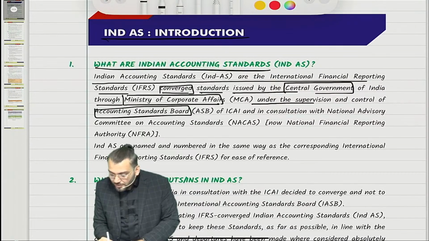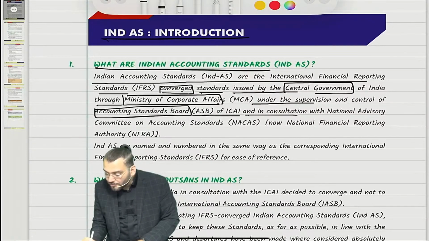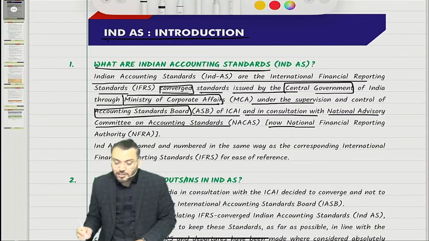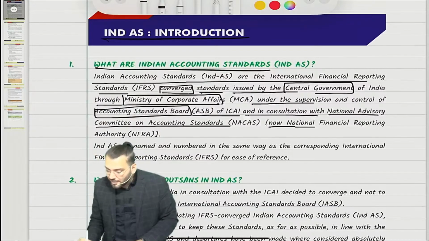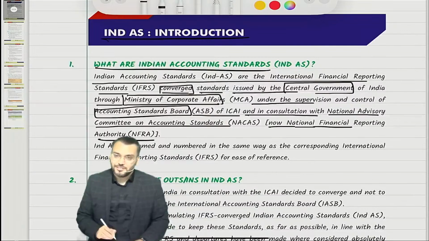ASB means Accounting Standards Board of ICAI, and in consultation with NACAS. NACAS means National Advisory Committee on Accounting Standards. Now it is known as NFRA, the National Financial Reporting Authority.